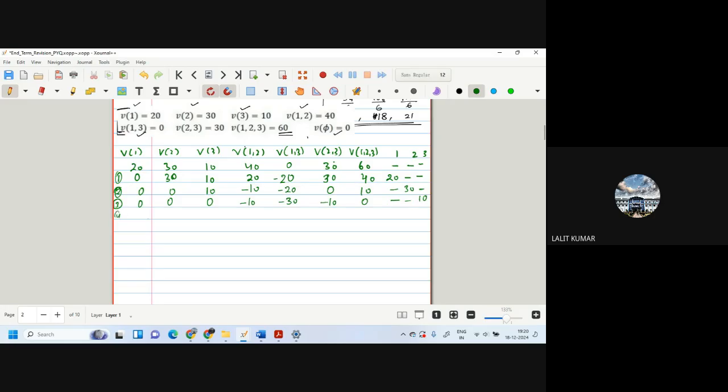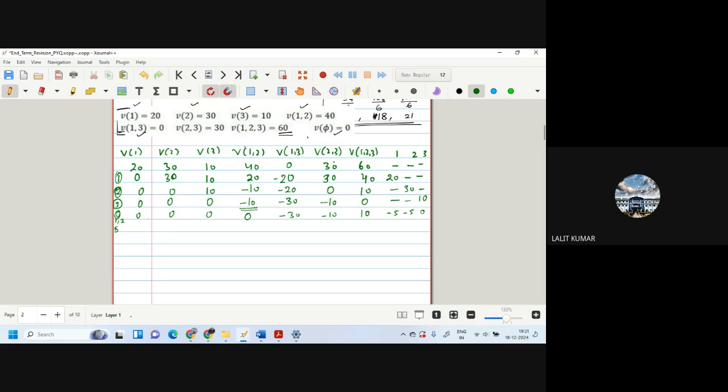Now we come to 1, 2. 1, 2, 0, 0, 0. 1, 2 is minus 10. So 1 will get minus 5, 2 will get minus 5. This becomes 0, 0. This remains the same, minus 30, minus 10. But 1, 2 is here, so this will become 0 minus minus 10, 10.